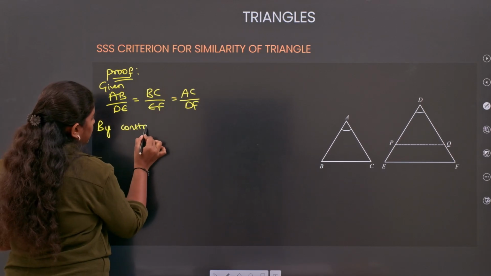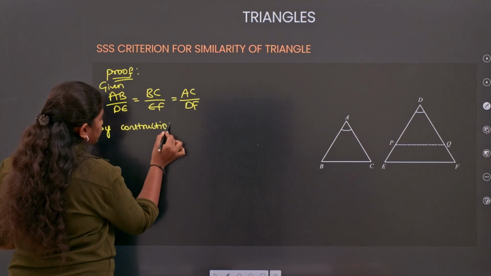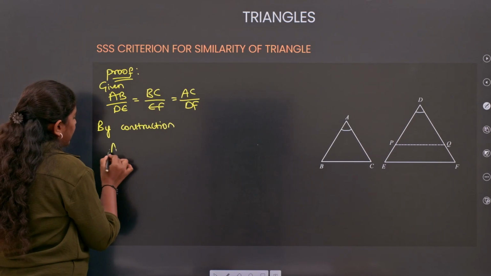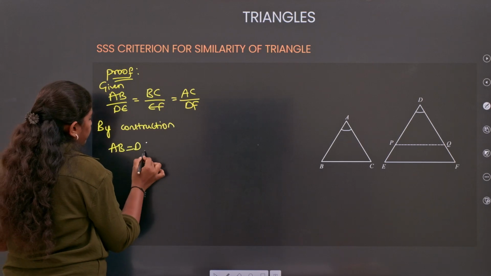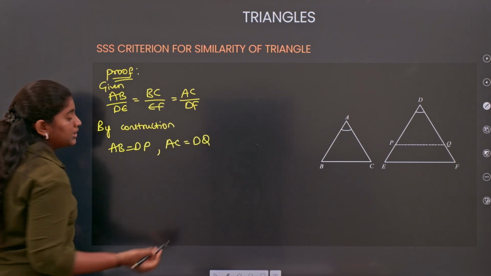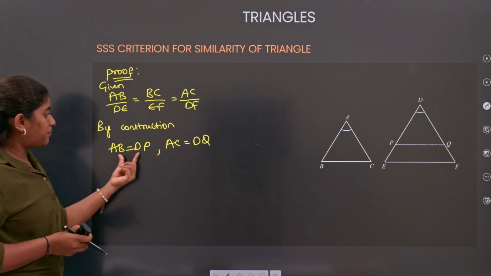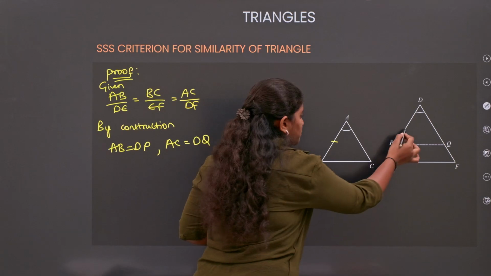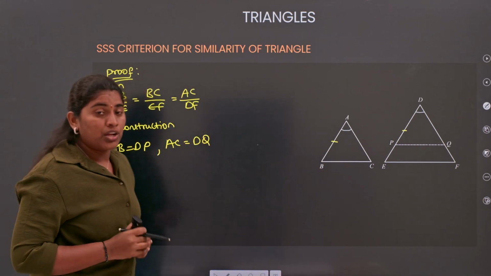Same process. By construction, we have AB equals DP and AC equals DQ. Clear? By construction, we got these two. Fine. Now, look at here.